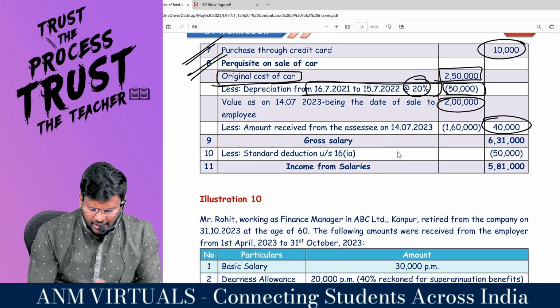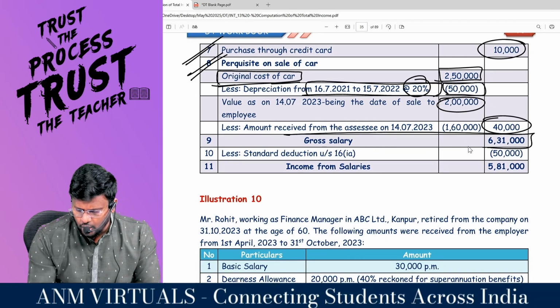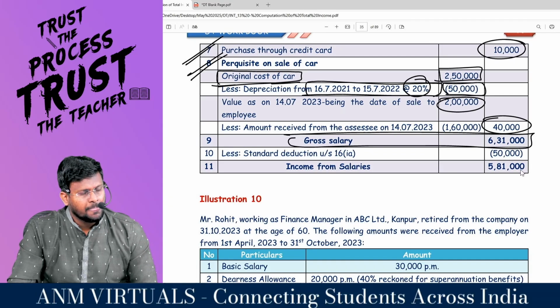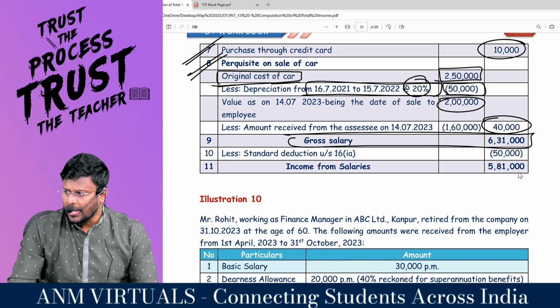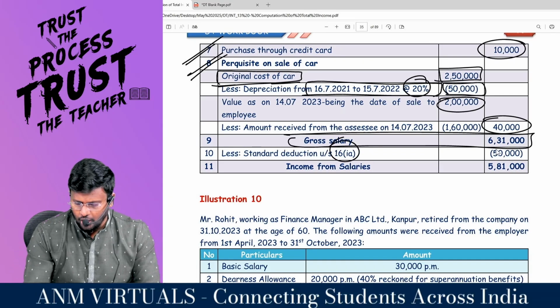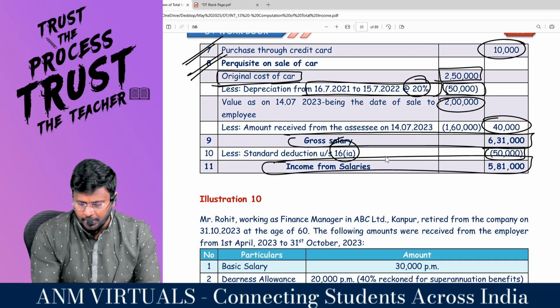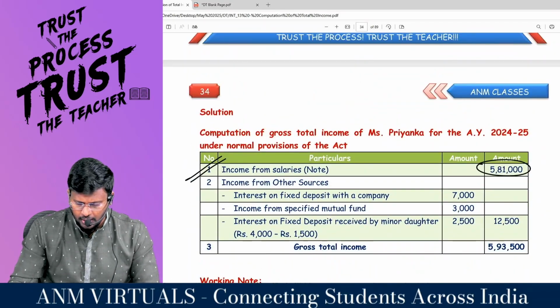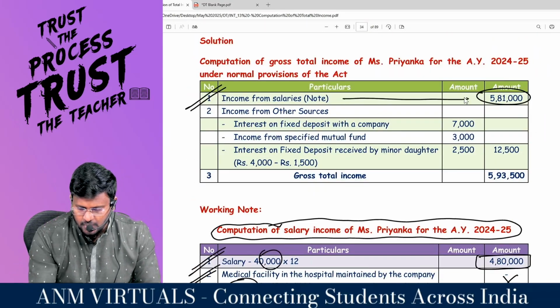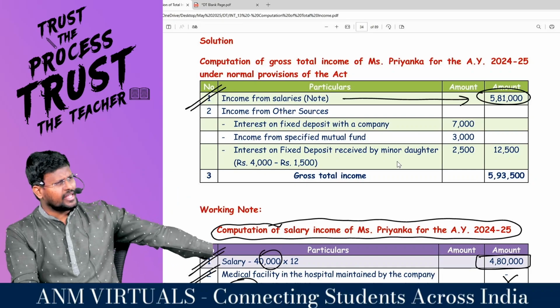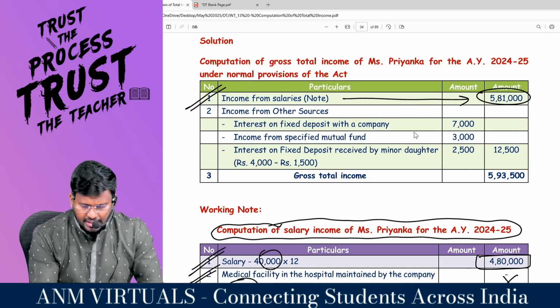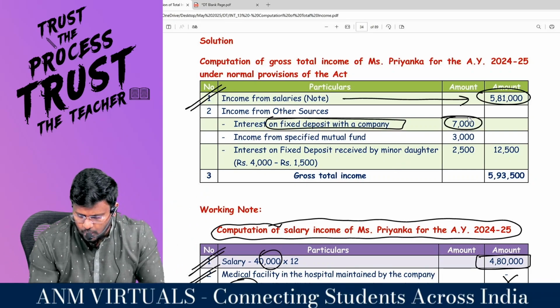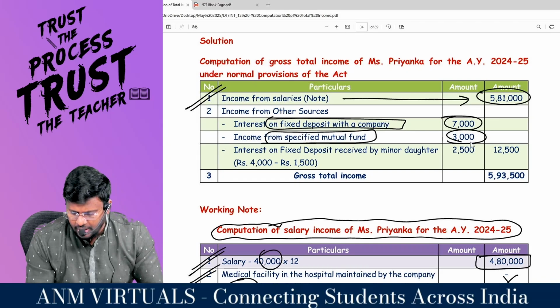So if I have taken everything, I have to calculate the gross salary, 6,31,000. Against the gross salary, I am entitled to claim standard deduction of 50,000. So income from salary will be 5,81,000. Comfortable? The other income from other sources has been given in the question. Interest on FD with a company is 7,000. Income from specified mutual fund is 3,000.